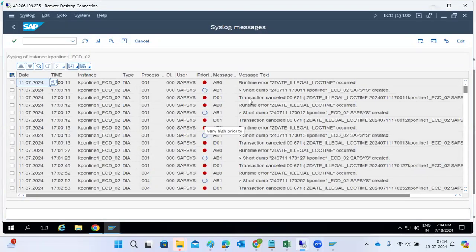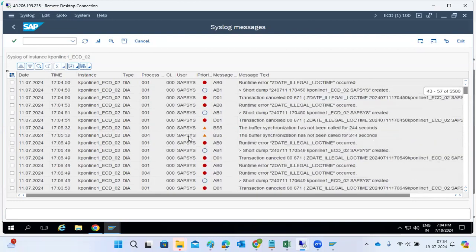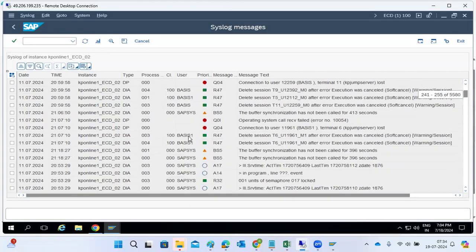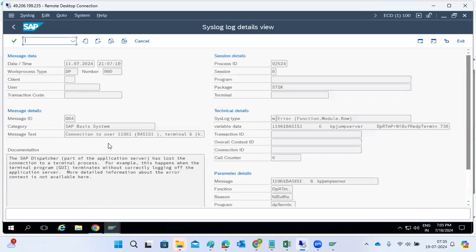Here transaction cancelled, short dump, runtime error, many things will come. We have to check which one is important and take the respective action. See here, delete the session: connection to the user basis 1, terminal 6 is lost. When did it occur? On the 11th at 9 p.m. The user is the basis 1 user, and the server is the KP jump box server they are using as the terminal. So what happened?